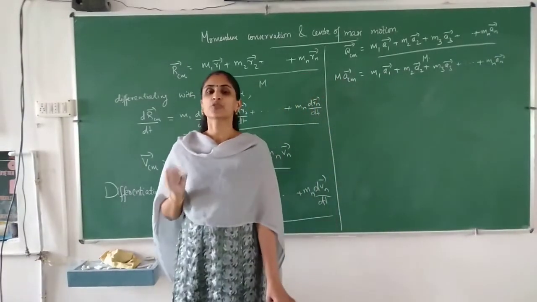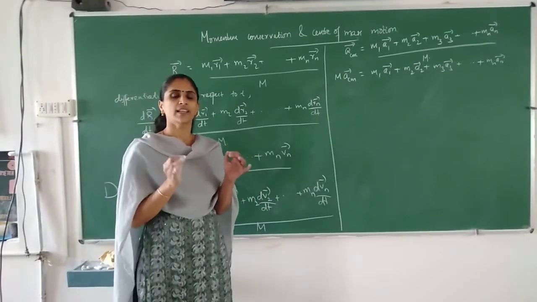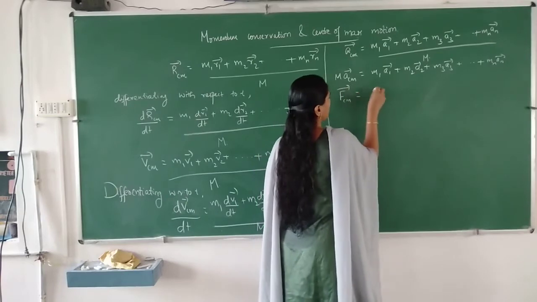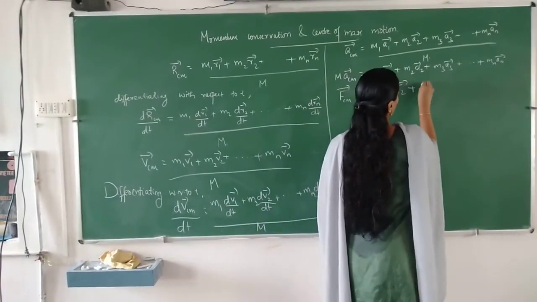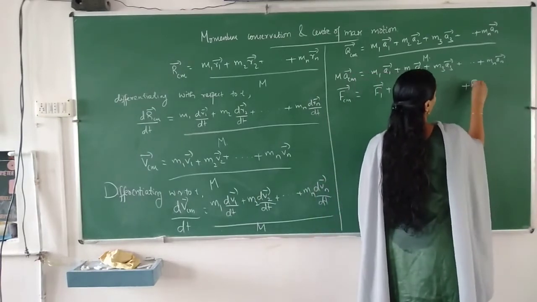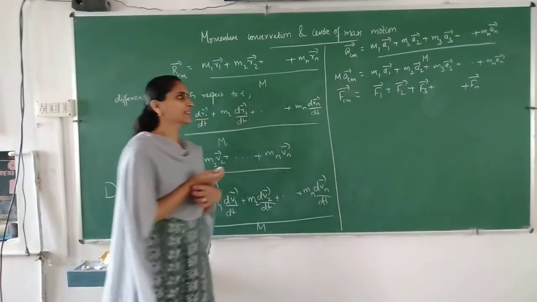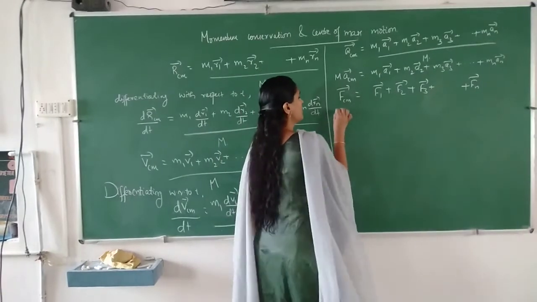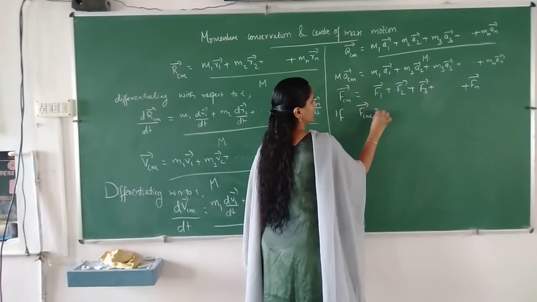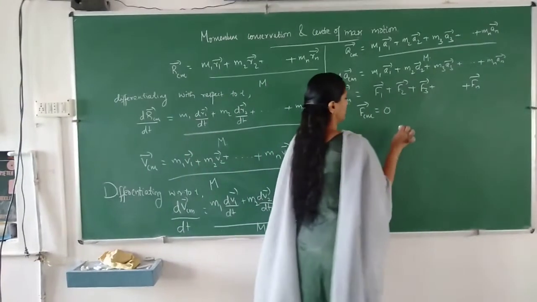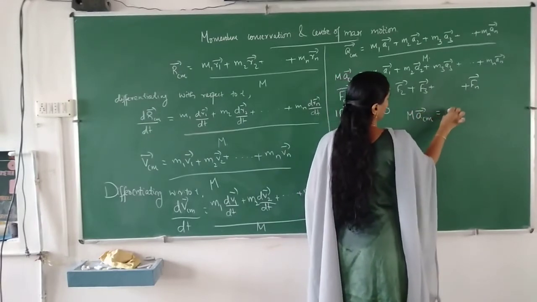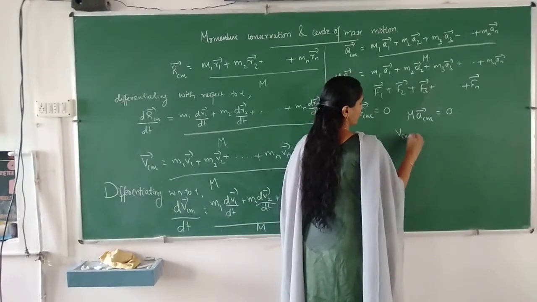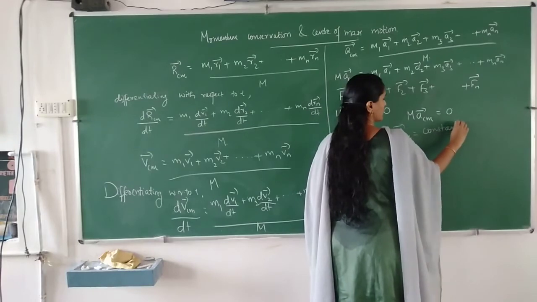So if F1, F2, F3, etc. Fn are the forces acting on the first, second, third and nth objects respectively, we can write the net force acting on the center of mass as F1 plus F2 plus F3 plus etc. plus Fn. So if the net external force is 0, we can write M into the acceleration of the center of mass is equal to 0, or we can say that the velocity of the center of mass is constant. How can we say the velocity of the center of mass is constant?